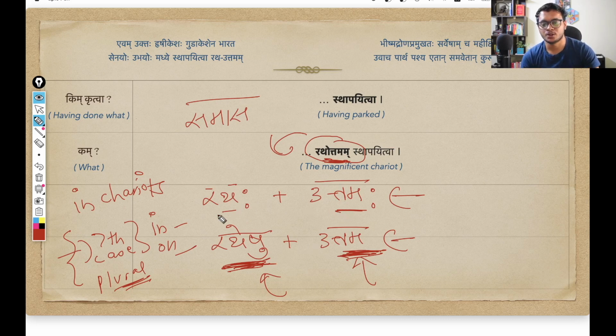Because anyways, when two individual words combine into a samas, you already know that we use their pratipadik form. We don't use any first case or second case form. So whatever form is there, we remove it. We just use the pratipadik. So rath plus uttam. That is how we combine two words into a samas. And then we apply the word case to the overall word. So rathottam, then we apply the word case, rathottamam. That is the sense here.